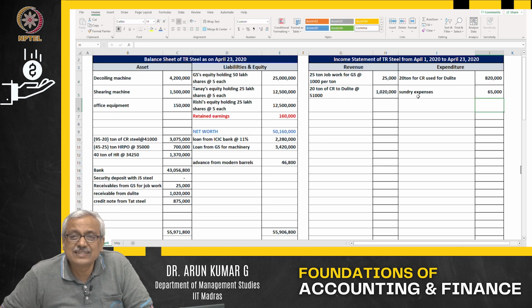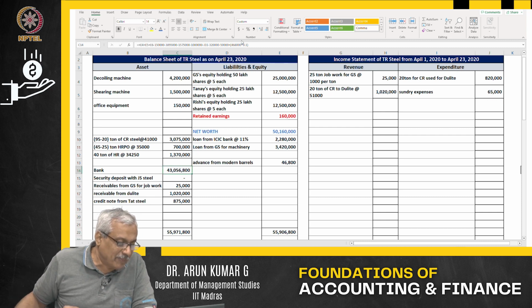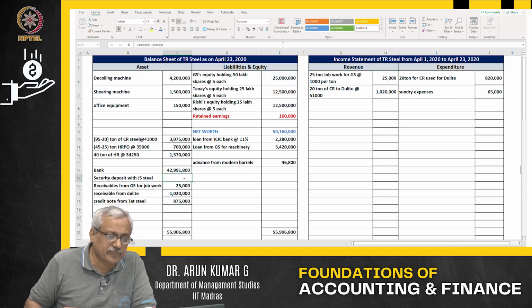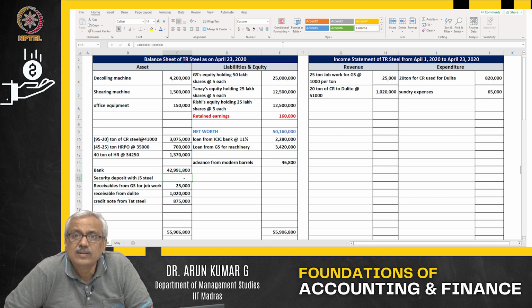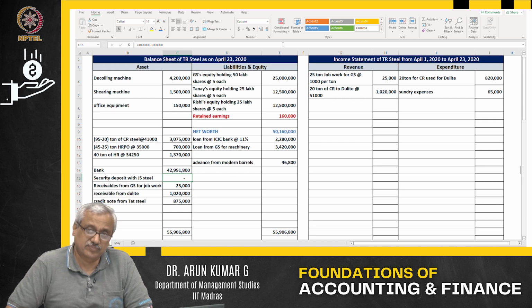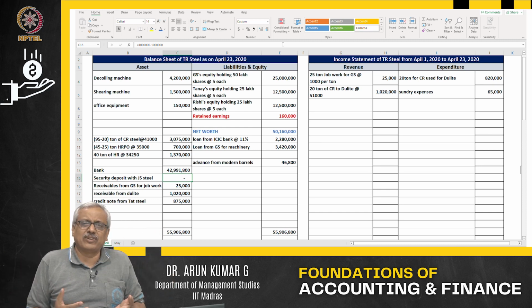Now, when the expenditure is incurred, of course, expenses is getting impacted. What is the other one that is getting impacted? It is paid for. Paid for by what? By the bank account. So what happens? Minus 65,000 out there. That is all paid for. So your asset is getting impacted. Expenditure is getting impacted for that transaction.